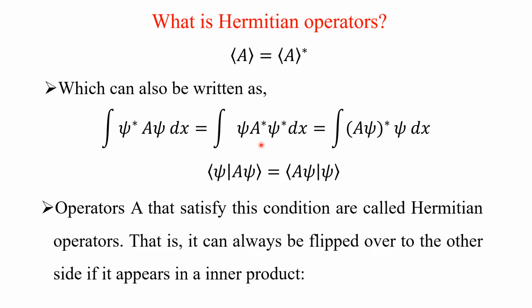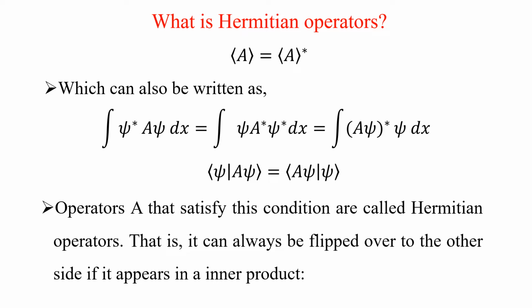It is convention to write the complex value first. So it can be written as the integral of (A psi) whole star into psi dx. So it is in the integral form.